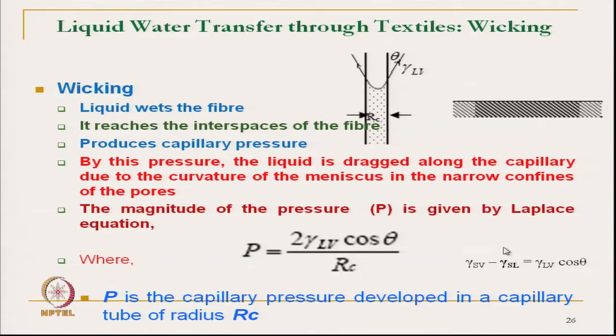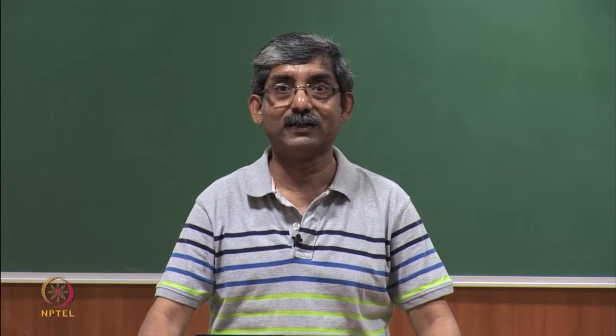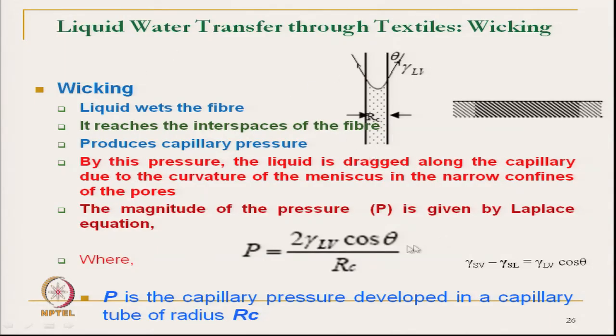Normally we do not change gamma SV, but the surface tension between solid and liquid gets changed depending on the conditions, and accordingly the numerator of this equation changes. P is the capillary pressure and RC is the radius of the capillary.